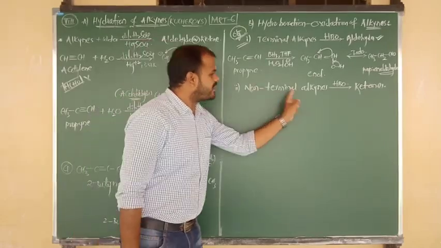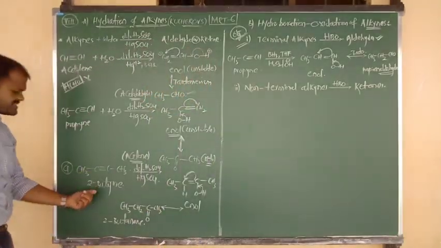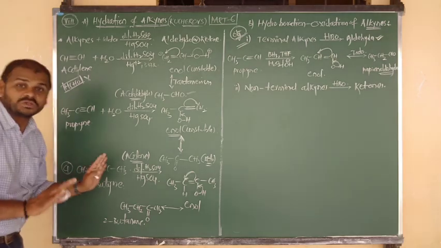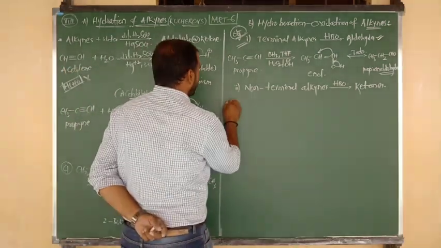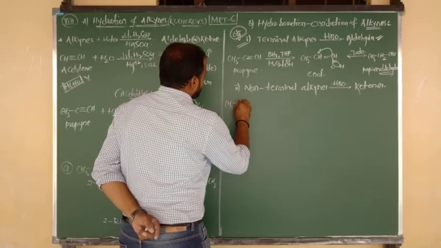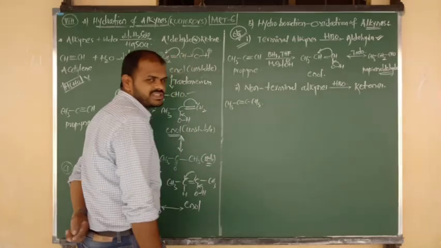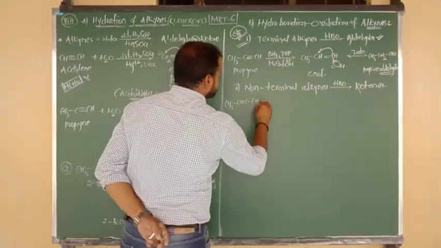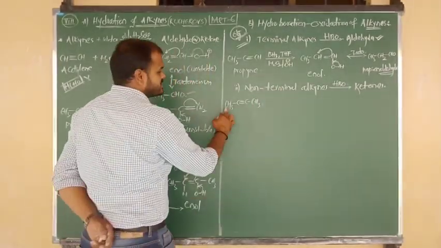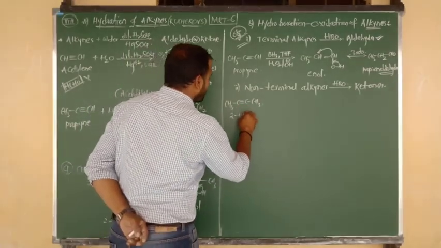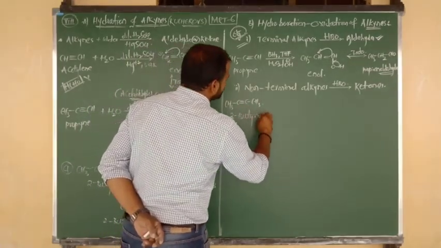Yeah. Non-terminal alkyne. Let me consider this example. Here the triple bond is present in the middle of the structure, so it is in the non-terminal category. CH3 bonded to C, triple bond C, bonded to CH3. What is the name of this compound? Butyne, and also we can say 2-butyne.